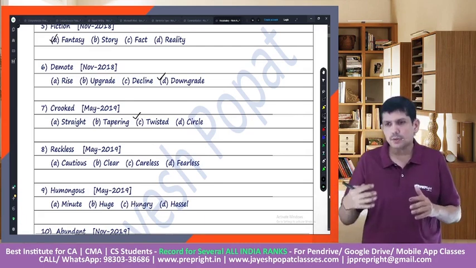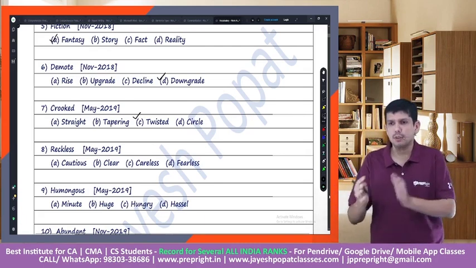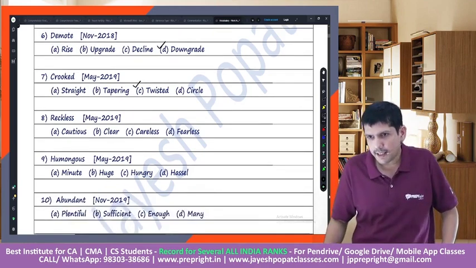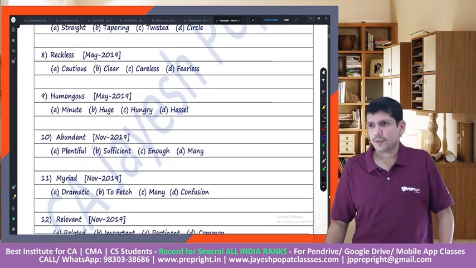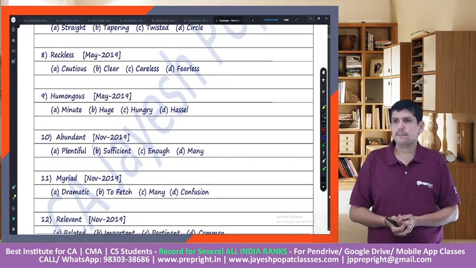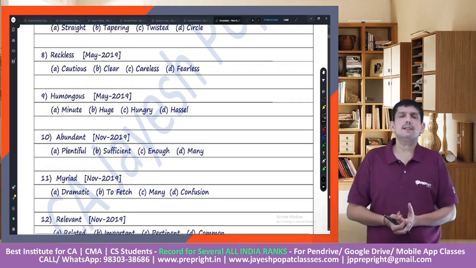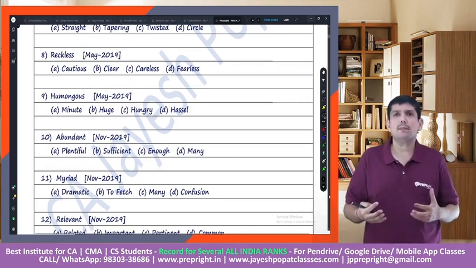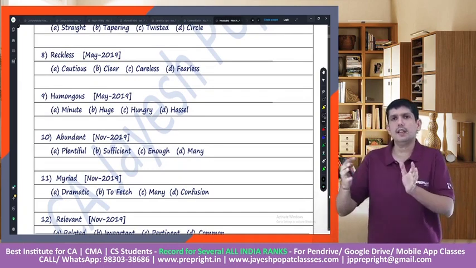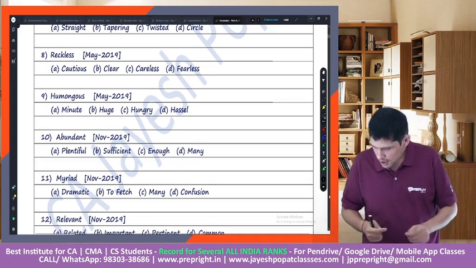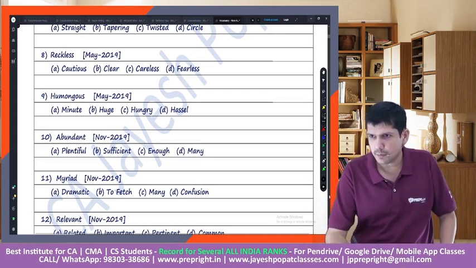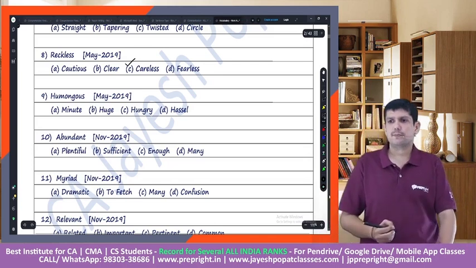Maybe we could associate it with: the road was crooked. Then reckless. What do you mean by reckless? Again, a very easy, very common word. Reckless is somebody who does not care much, somebody who is really not caring about the way he or she is conducting. I am getting correct answers in the chat. Reckless would mean careless.